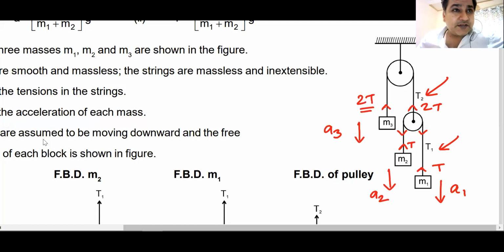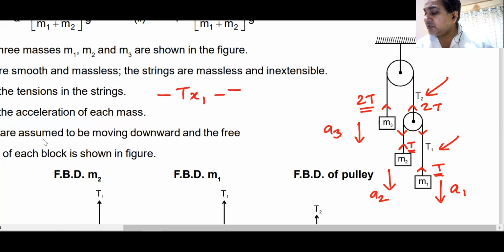Now I apply the virtual work principle, which says that the total work done by the tensions in the strings is 0. The work done by the tension on this string will be minus T into x1, since x1 is downwards and T is upwards.